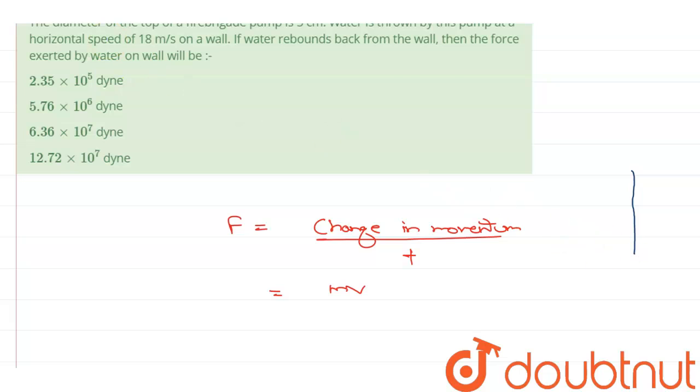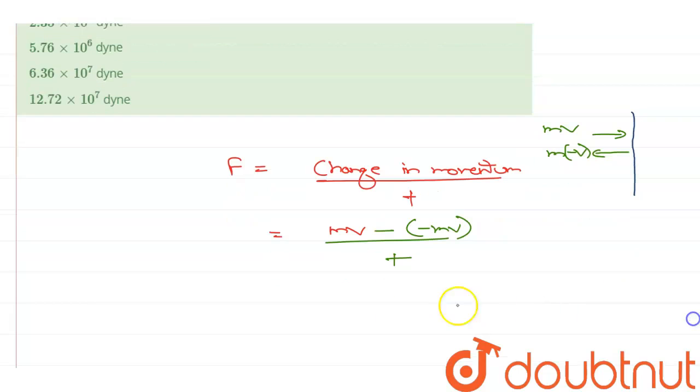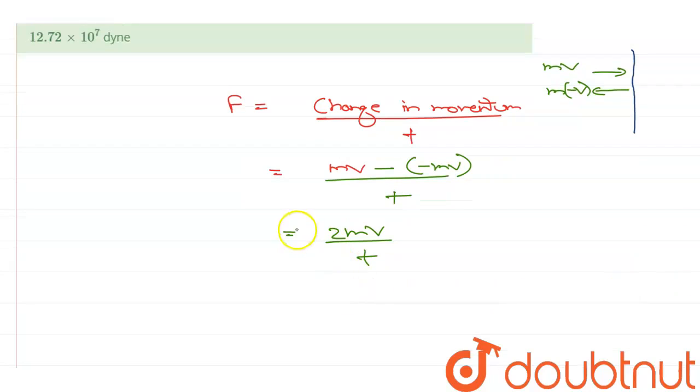If this is your wall, then water is hitting it with some momentum mv, and if it is rebounding, then the momentum afterwards will be m into minus of v, that is minus mv. So the change in momentum is final momentum minus initial momentum. So mv minus (minus mv) upon time t, that is equal to 2mv by t.